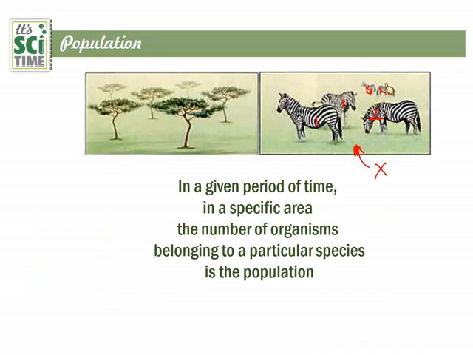If all the zebras are here, 5 zebras, then we must mention the specific area, the X area, and the period, during 2020, the year we must mention. Likewise, in a population there should be 3 basic facts: the time, area and number of organisms, and those organisms must belong to a particular species. That's what you must remember about the population.